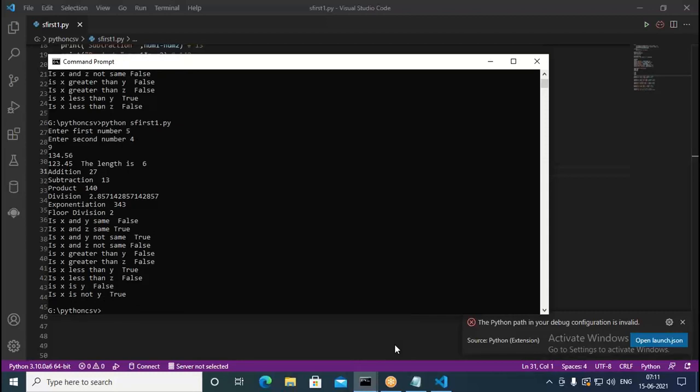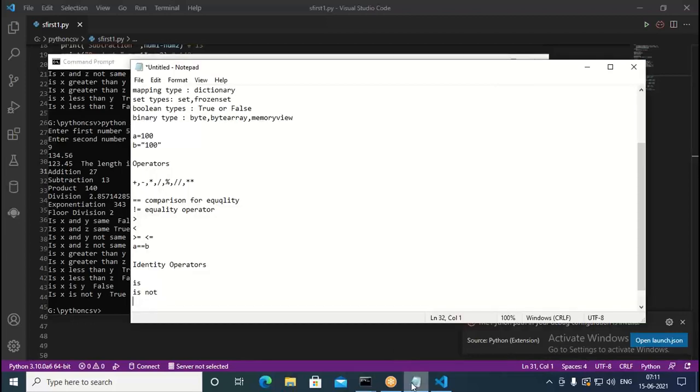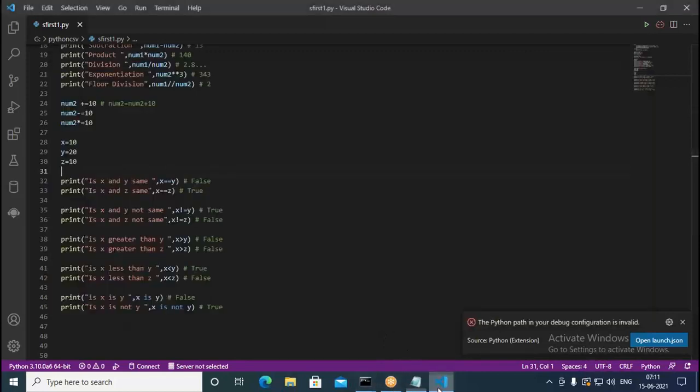So x is y is false, and x is not y is true, because they are not the same; they are different. This time we try with z. We take z here.